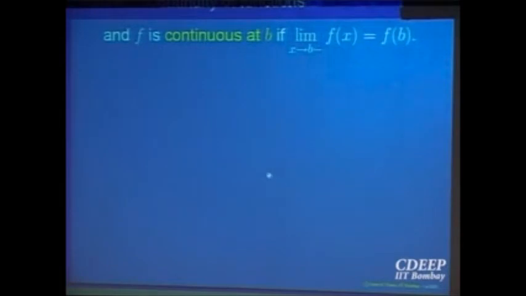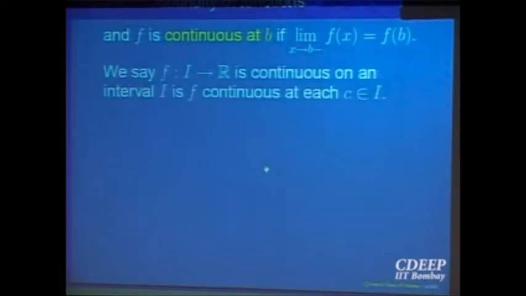So now I can say a function is continuous in an interval if it is continuous at every point in that interval. Whether the interval is open or closed doesn't matter. For a closed interval, continuity at the endpoints will mean the respective left hand or right hand limit should be equal to the value of the function at that point. So that is continuity of a function on an interval.